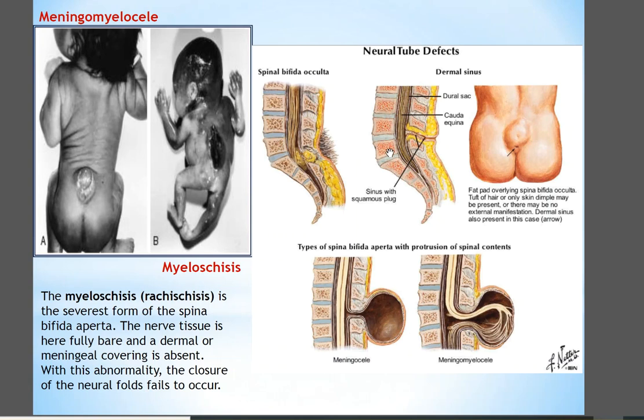We have three kinds of spina bifida. This is occulta, or simple. We don't have any neurological signs. In the meningocele, the spinal cord remains in the normal site in the vertebral canal, but the meningeal layer is bulging under the skin. And in the meningomyelocele, the sac contains neural tissue and spinal nerves. This is the most severe kind of spina bifida, meningomyelocele.